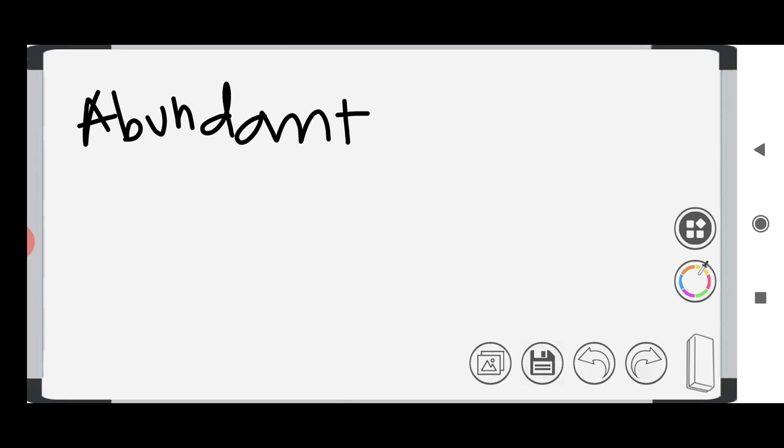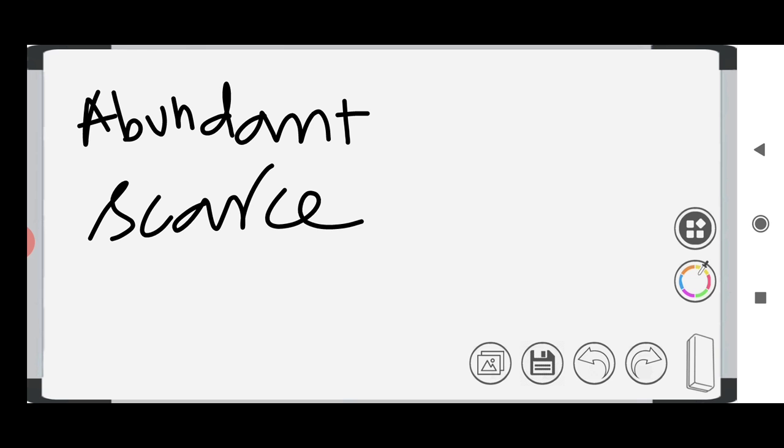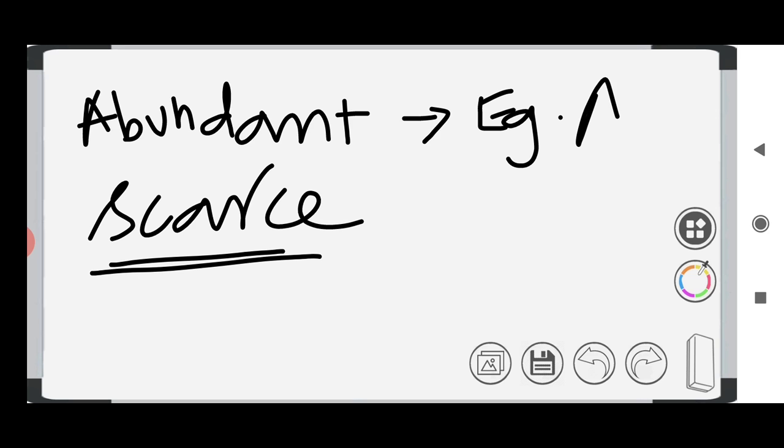We can classify resources as abundant and scarce. Abundant means if it is available in plenty, then that resource is abundant. If it is scarce, then that resource is available in very low amount only. For an abundant resource, we can give the example of air. Air is an abundant resource. So air is also a resource. We produce wind energy from air, right? So air is also a resource, but that is available in plenty.